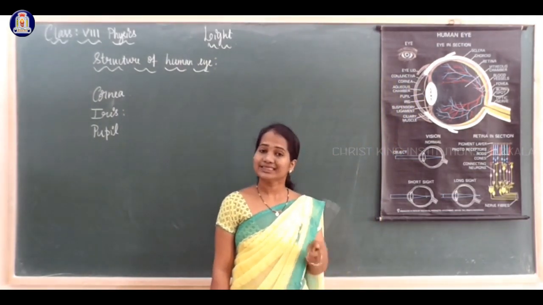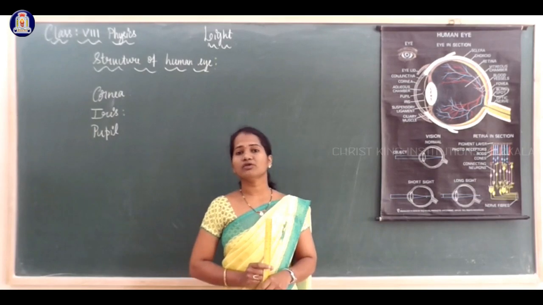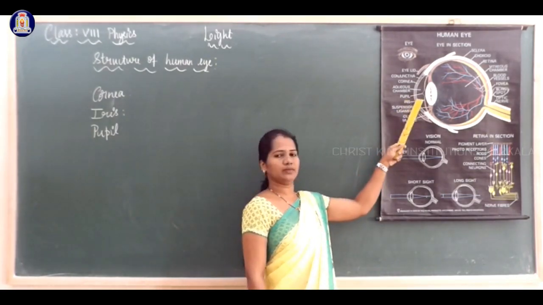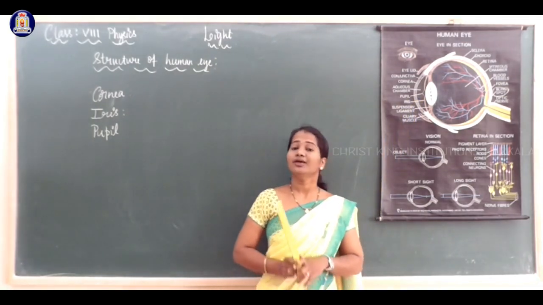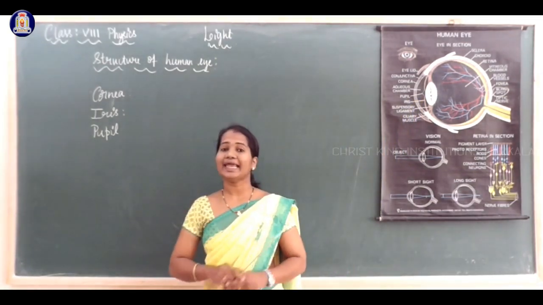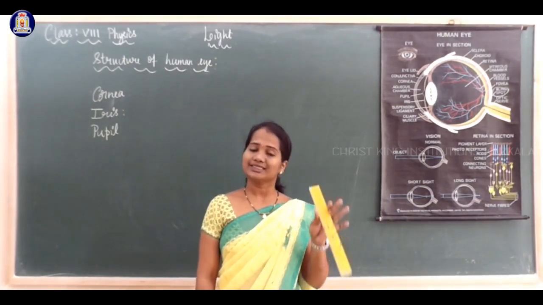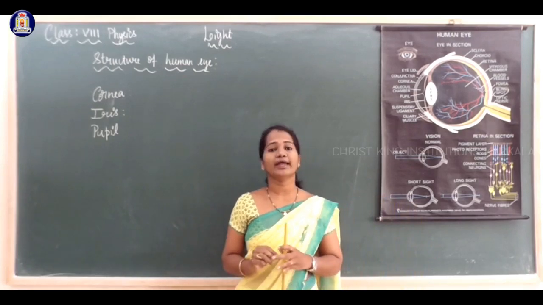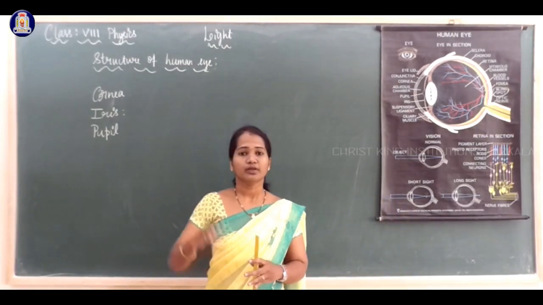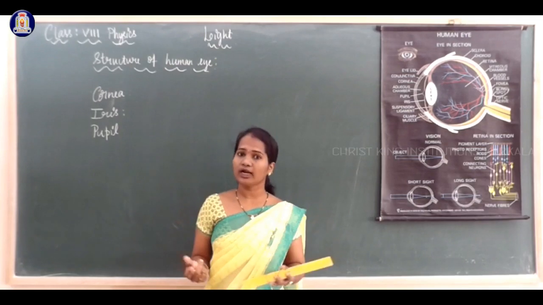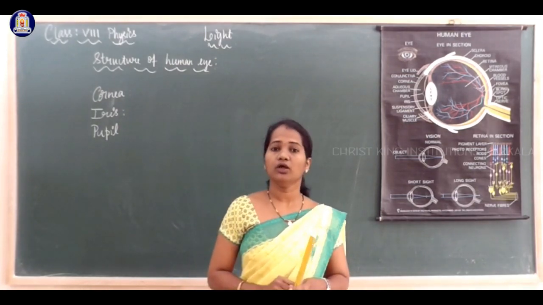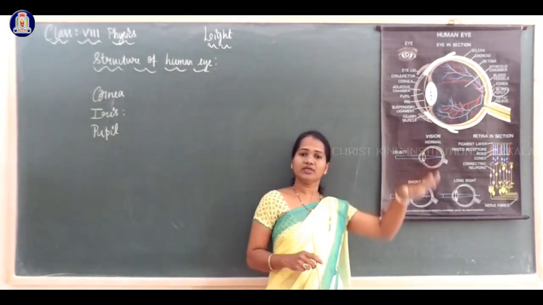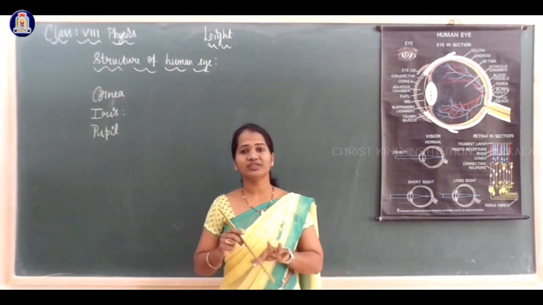This iris controls the amount of light entering the eyes by controlling the size of the pupil. Sometimes less light is enough and sometimes we need more light to identify an object, especially at night. So the size of the pupil is controlled by the iris, by which it controls the amount of light entering the eyes.